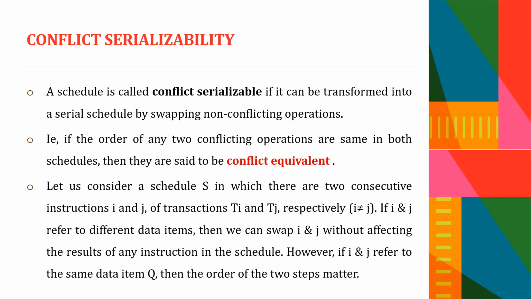I and J without affecting the results of any instruction in the schedule, because I is referring to the data item A and J is referring to the data item B. And these two transactions are executing in isolation, and so the swapping between I and J is not affecting the result of any instruction in the schedule. But if I and J refer to the same data item Q, then the order of the two steps matters. So if the data item is the same, then the order of the execution matters.